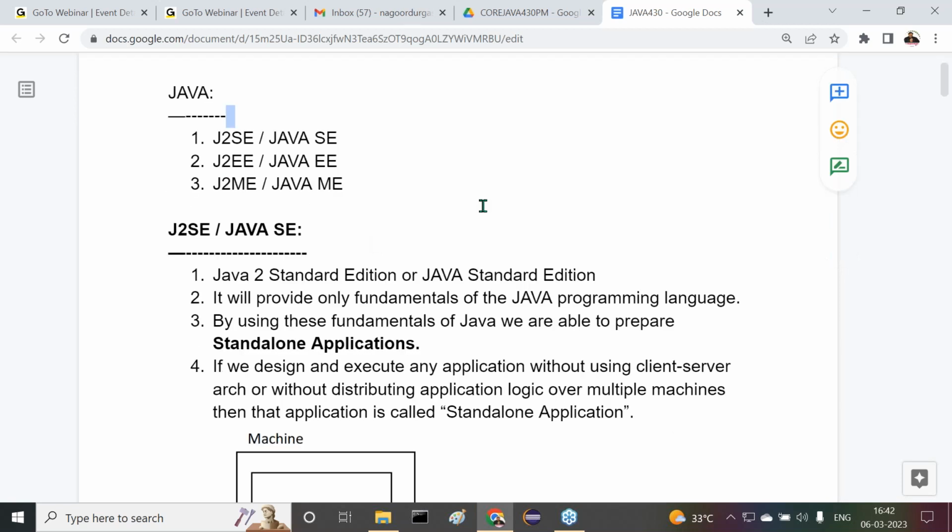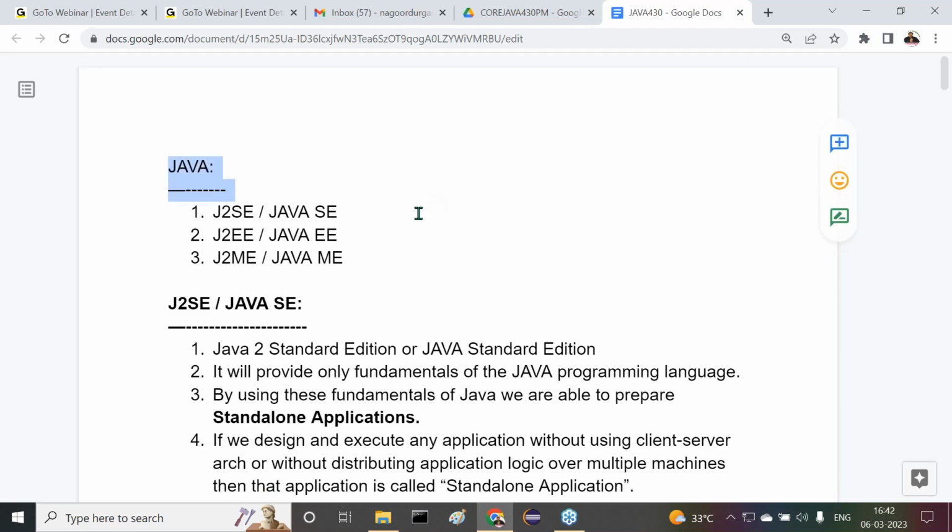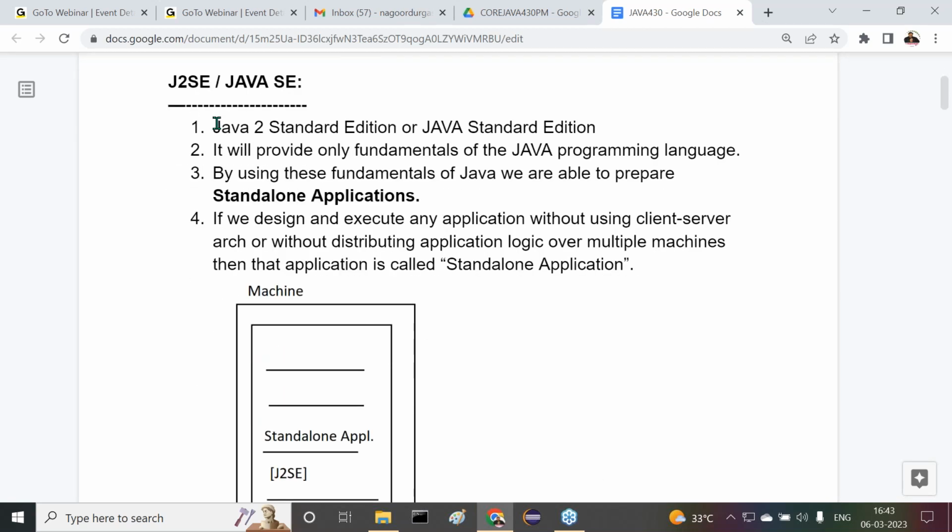Try to understand it. Java is available in how many parts? Three parts. What are the three parts of Java? J2SE, next one is J2EE, next one is J2ME. Clear. What is this J2SE or Java SE? Java 2 Standard Edition or Java Standard Edition. It will provide only the fundamentals of the Java programming language. By using these fundamentals, we are able to prepare only standalone applications.